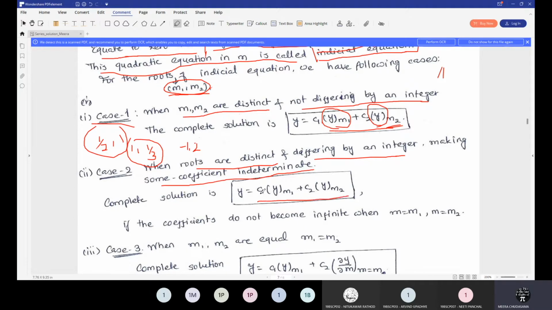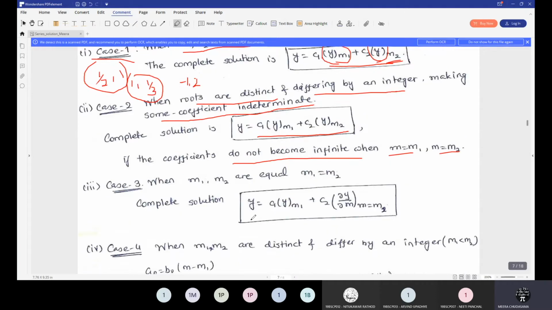But in it you have to see, specifically, that the coefficient does not become infinity when m is equal to m1 and m2. When it is not becoming infinity, you have to make that clear and then write the general solution. Right now you won't be able to get it, but in the example I will refer to this file also, and then I will show you how the solution becomes this one. Okay, and case 3 is when both the roots are equal, m is equal to m1.